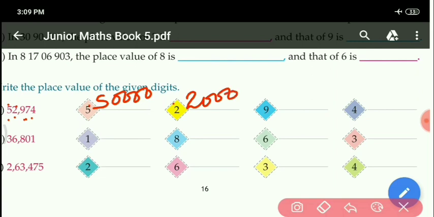Okay. Next 9 is given. 9 is given at the 100 place. So what will be the place value of 9? 900, because it is given at the 100 place. Next is given 4. You can see 4 is given at the ones place. So 4 ones, 4 only. Similarly this B part also.